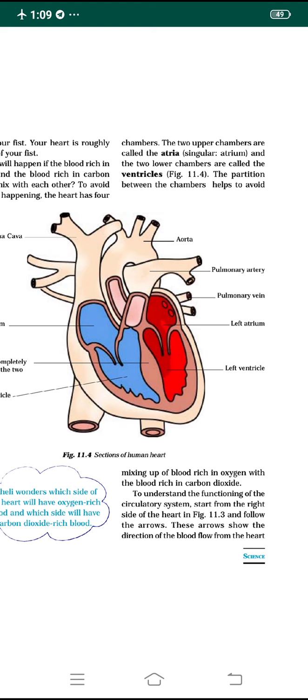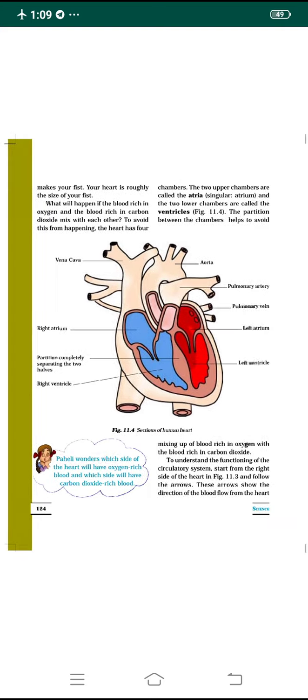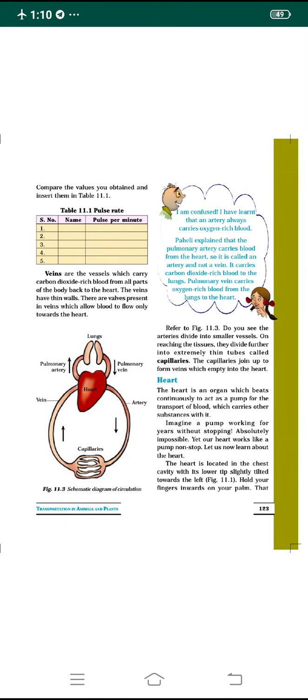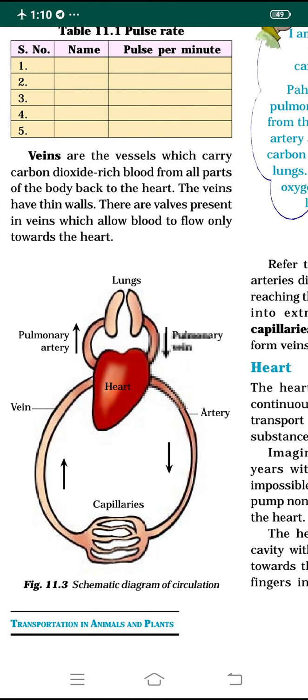By observing figure 11.3, followed by the arrows, these arrows help us to understand the direction of blood flow from the heart to the lungs, back to the heart, from where it is pumped to the rest of the body. Look at the diagram here, you can see the heart.